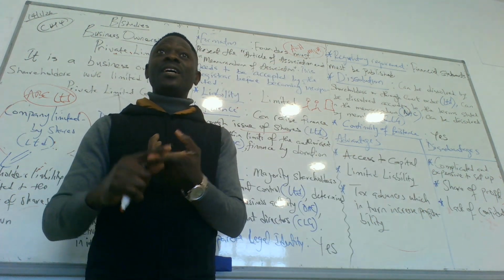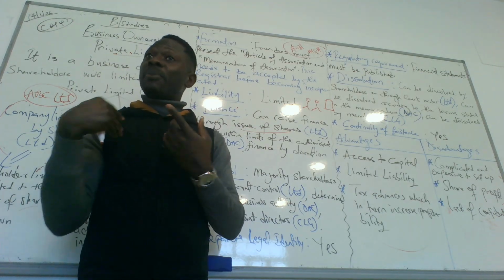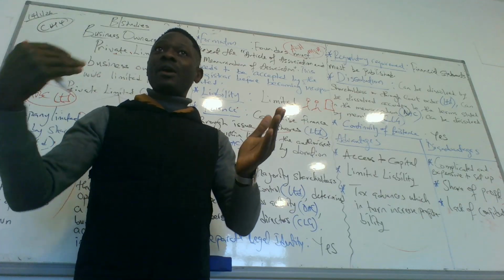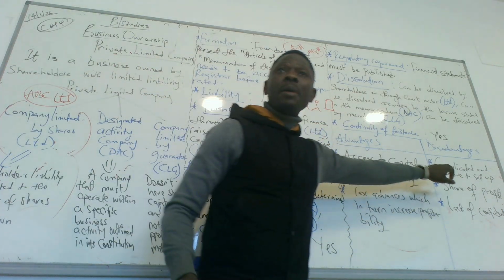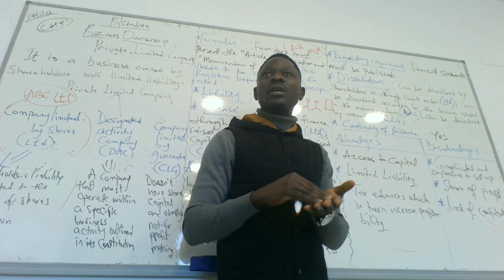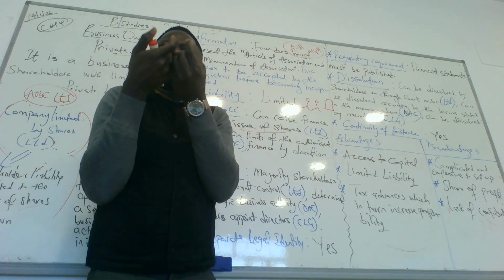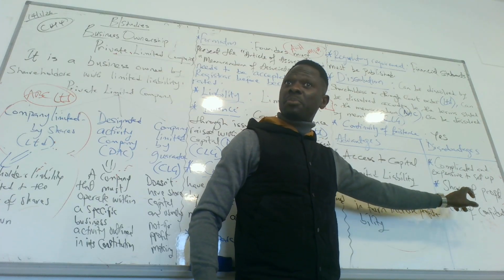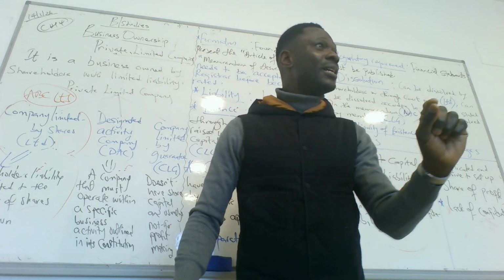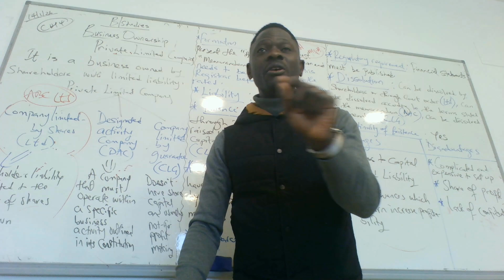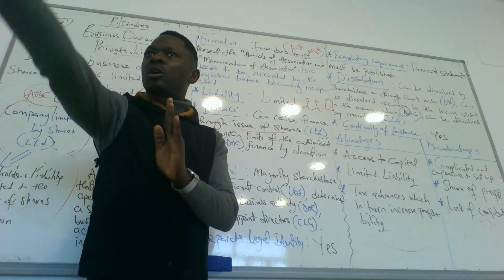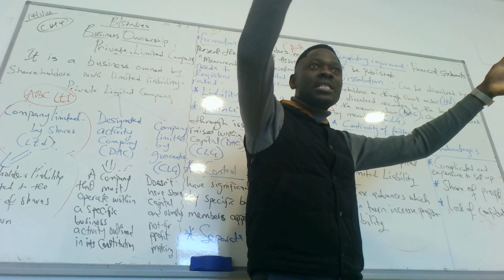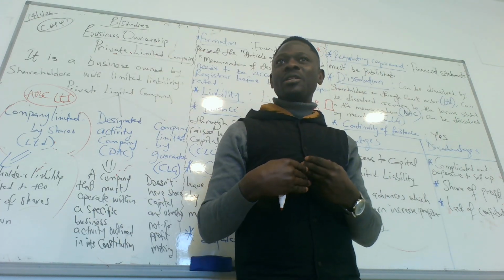The second one, share of profit. Unlike a sole trader, your profit is all to you. Partnership within the 20 people. Even share of profit in partnership is a problem because you have to share the profit within people. It's a problem here because your return on investment reduces. You might have put so much money into the business and your profit is just little. Profit is not the problem. Share of profit is the problem because the share of profit is the return on your investment, which simply means you would have put a huge amount of money into the business, but you are getting less in return.